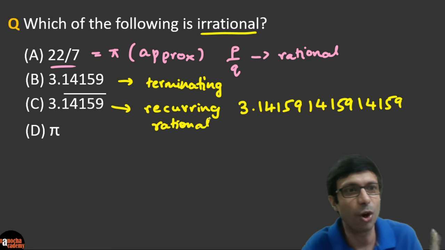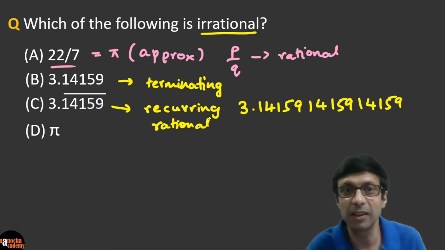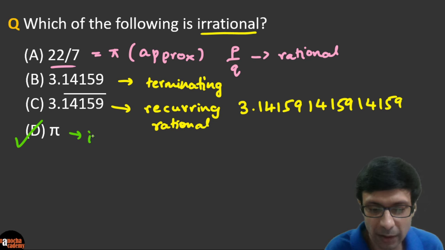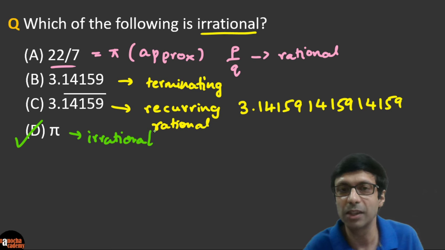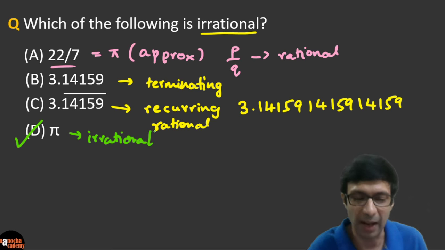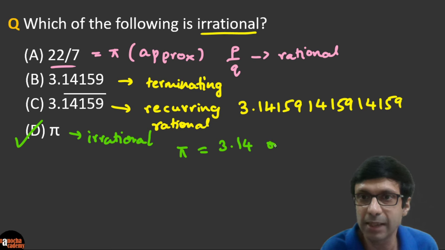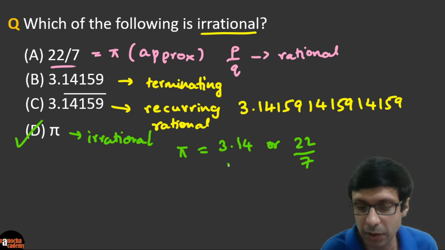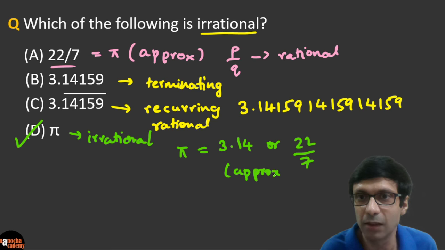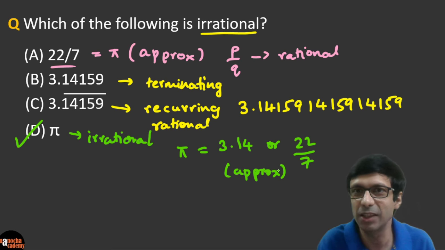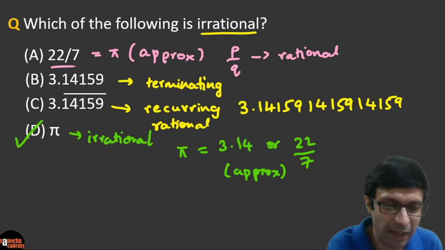So very good. I see a lot of you have got the correct answer. The correct answer is pi. Pi is an irrational number. And pi is defined as the circumference of the circle divided, so the ratio of the circumference of the circle by the diameter. And these values that you use, pi is 3.14 or 22 by 7. Guys, these are only the approximate value of pi. So don't think pi is a rational number. Very good. I see a lot of you got the correct answer. Excellent. Pi is a good example of an irrational number. So that's our right answer.